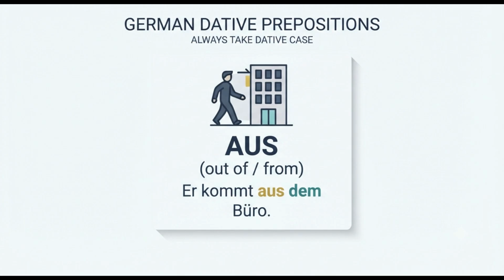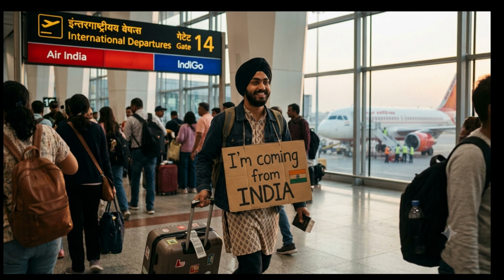You can use it both ways. For example, I am coming from India. Most of the time we use it when you are coming from your region, your origin, your country, or your home. You're coming out of that place. So I'm coming from India.